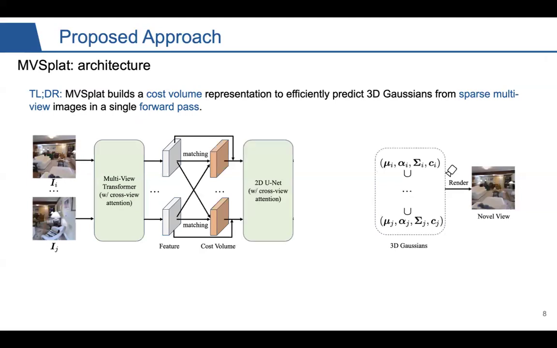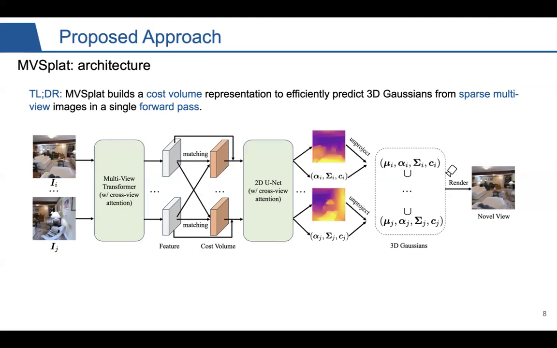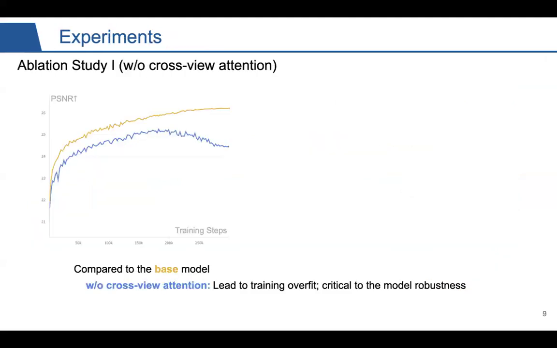The cost volume is refined by the following 2D UNet, and then we extract the depth map from the cost volumes and unproject it to 3D Gaussians, so that we can render the views from these 3D Gaussians. The whole framework is end-to-end trainable and is trained with photometric losses only.